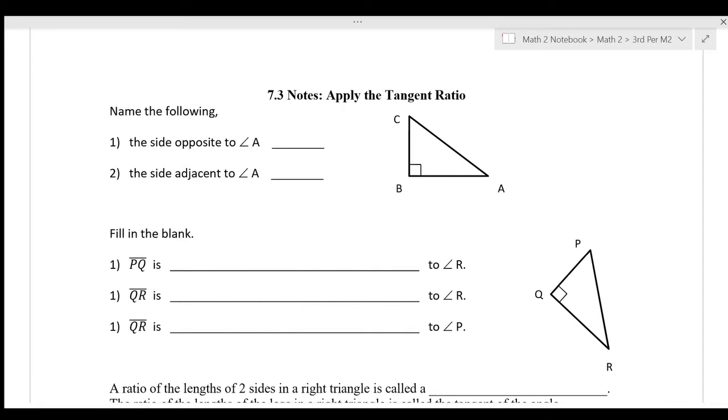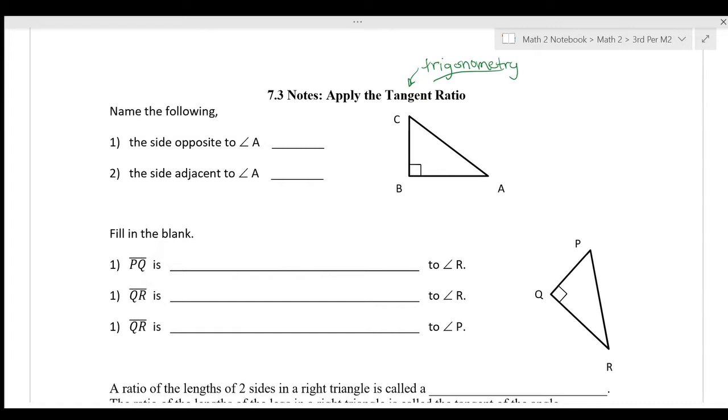All right, everyone, we've got our 7.3 notes today, and we're introducing our trig ratios by starting with tangent. Tangent is the first trigonometry ratio and concept that we're going to talk about. Trig ratios allow us to find the angle measures and side lengths of our right triangles.